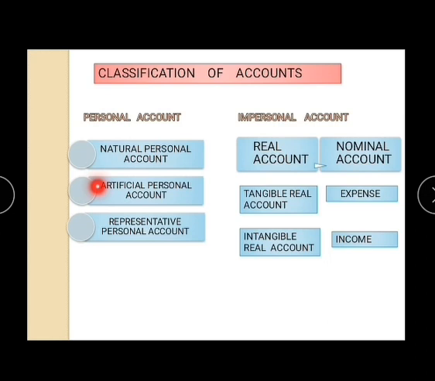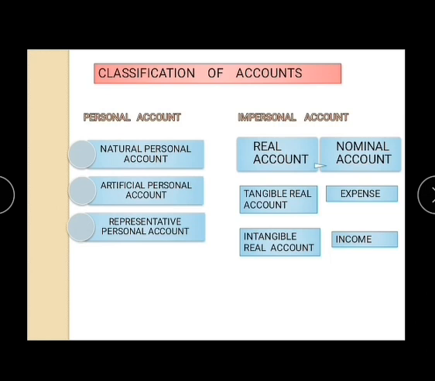Artificial personal accounts do not have physical existence as human beings, but they work as personal accounts. For example, any bank account, any institution's account, etc. Representative personal accounts represent a particular person or group of persons. For example, prepaid insurance account. Prepaid means paid in advance. Or accrued interest. Accrued means earned but not yet received. Next example is unearned commission account. Unearned means not earned. Next example is outstanding salary. Outstanding means due but not paid.